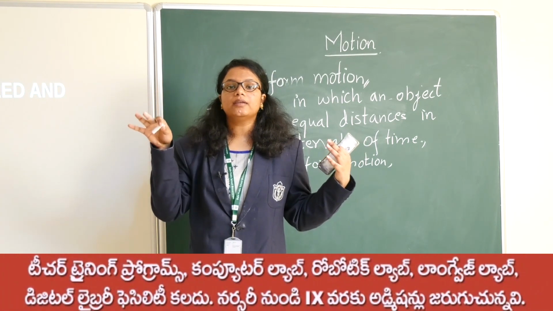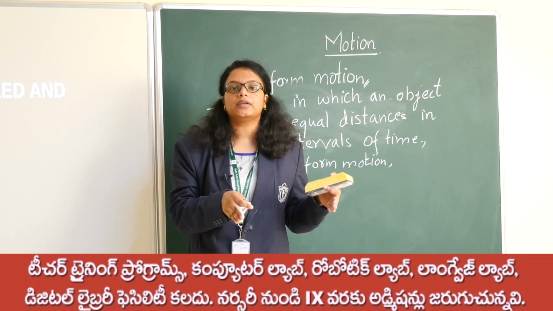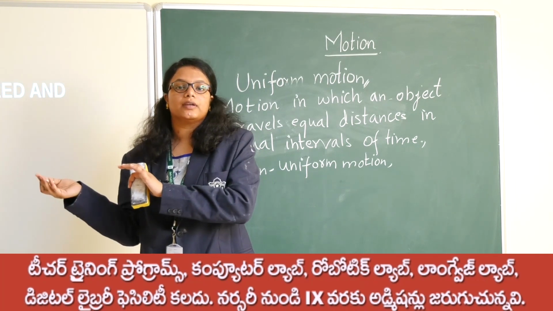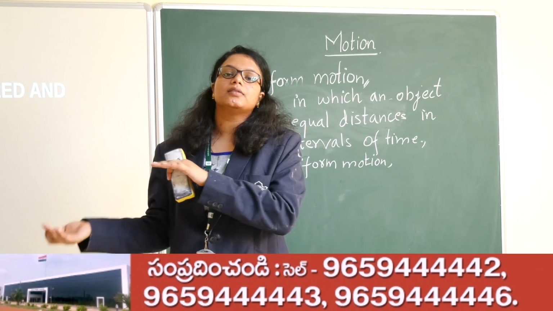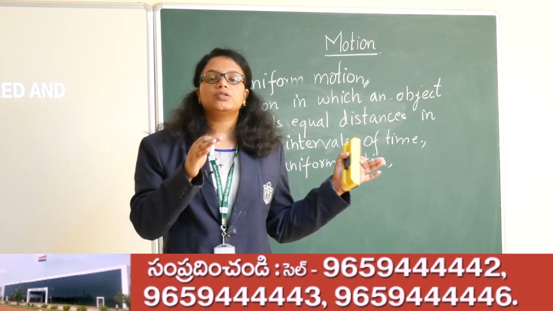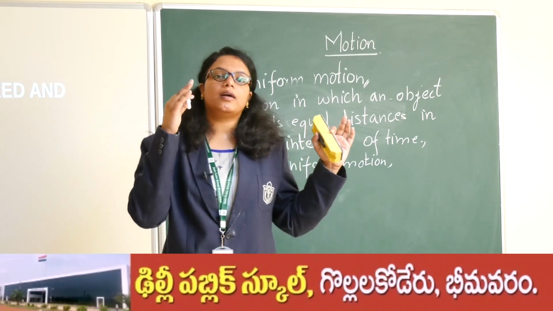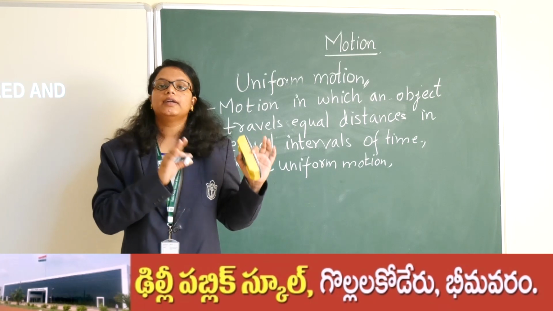The time taken is 15 minutes in both cases, but the distances are unequal. So you can observe that I am travelling unequal distances in equal intervals of time. So non-uniform motion is the motion when an object travels unequal distances in equal intervals of time.